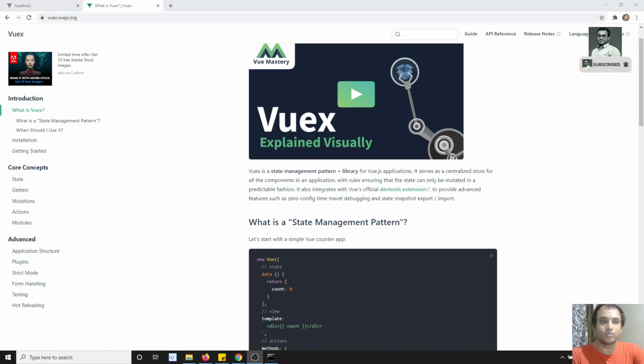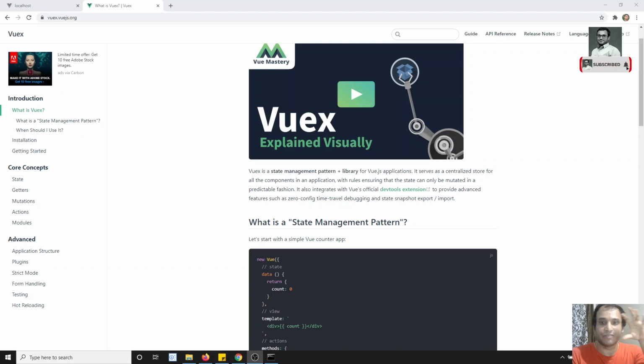In order to overcome this, state management came into existence. State management maintains the data. Whatever data should be shared between the components is maintained in a single place, in a global object. It is a centralized store. It is maintained in a centralized place, so that whichever components want to get the data will contact that store and get the data. This is the way the state management pattern works.